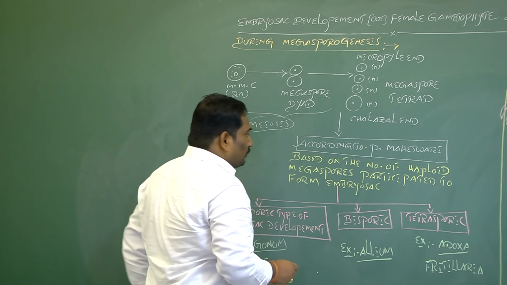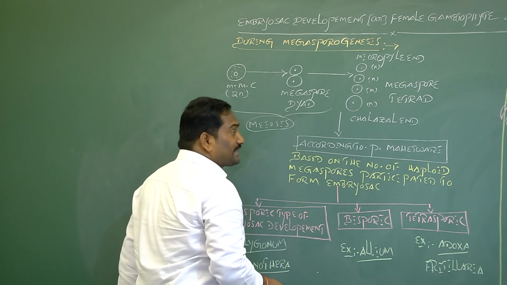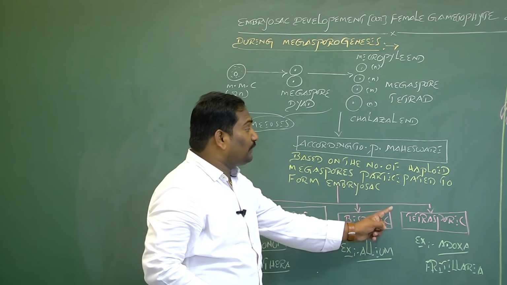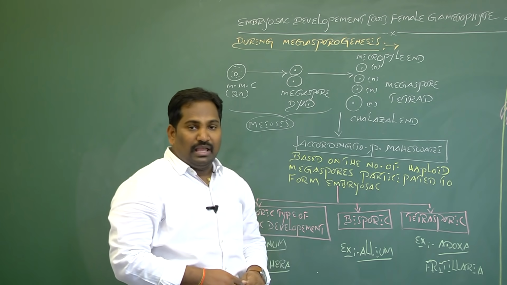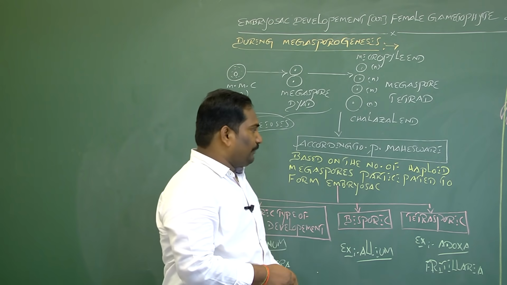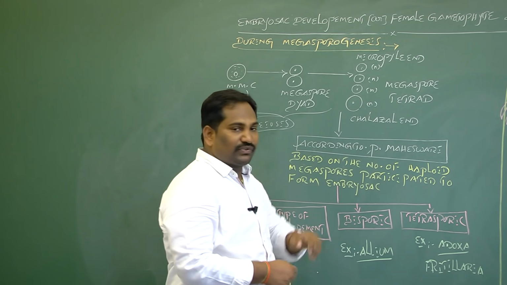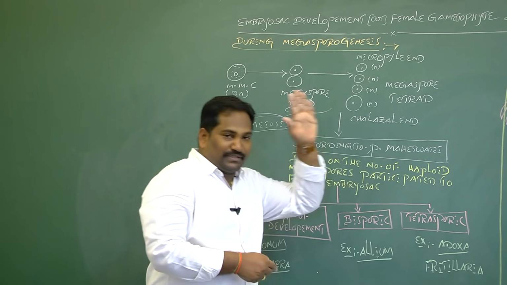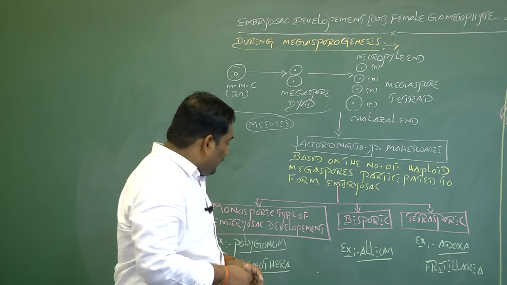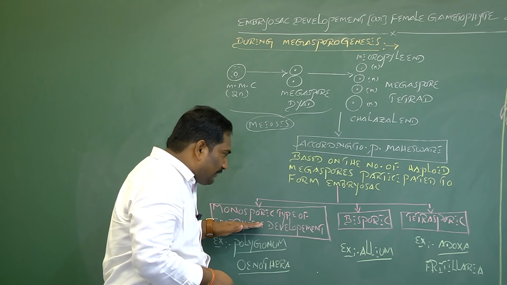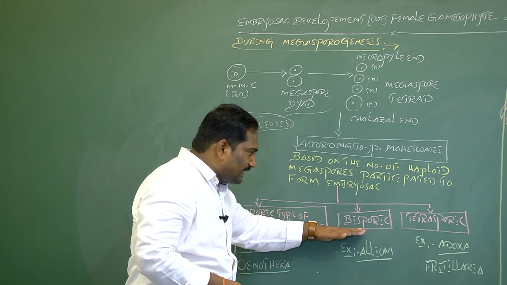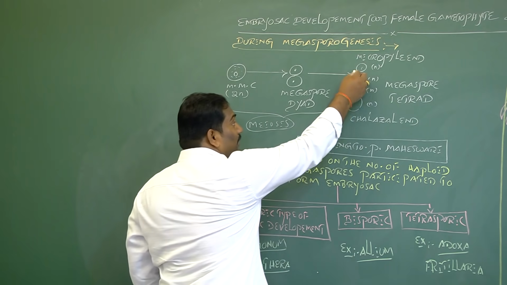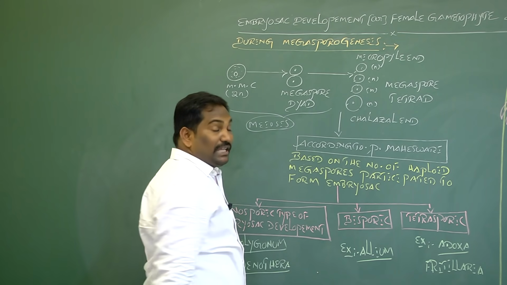According to one of the scientists, Panchanan Maheshwari, the father of embryologists in India, embryo sac development is of 3 types: monosporic type, bisporic type, and tetrasporic type of embryo sac development, based on the number of functional megaspores involved.